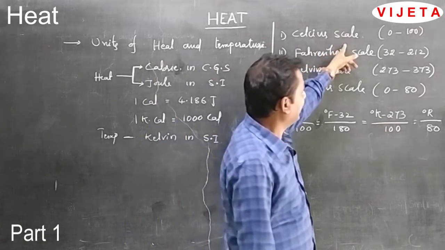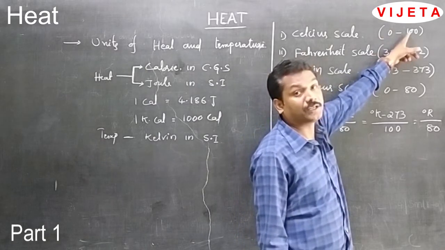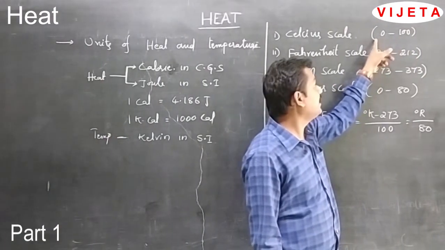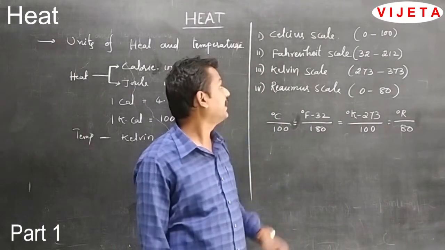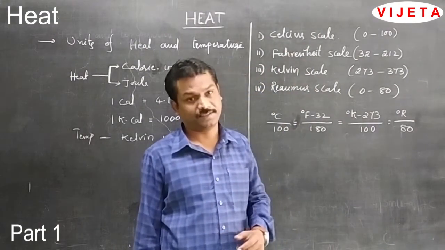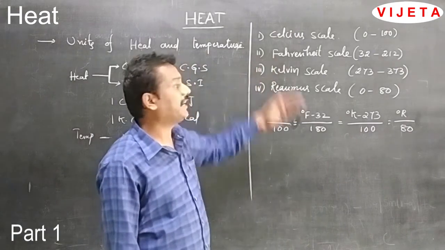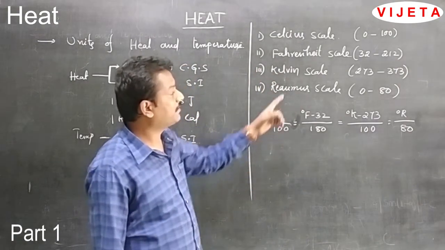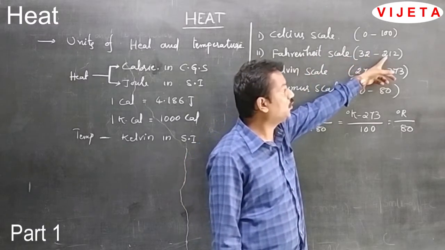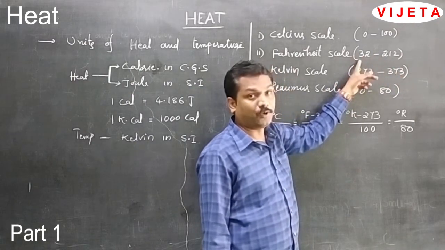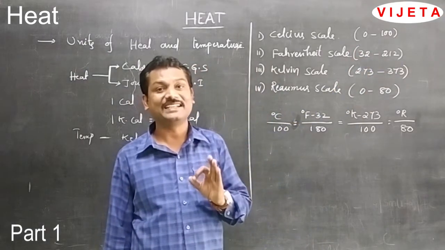In the Celsius scale, the lower fixed point, LFP, is 0 and the upper fixed point, UFP, is 100. This 0 to 100 is divided into 100 equal divisions. It was invented by Celsius. The second one is the Fahrenheit scale, invented by Gabriel Fahrenheit. The lower fixed point in the Fahrenheit scale is 32 and the upper fixed point is 212. From the lower fixed point to the upper fixed point, it was calibrated into 180 divisions.